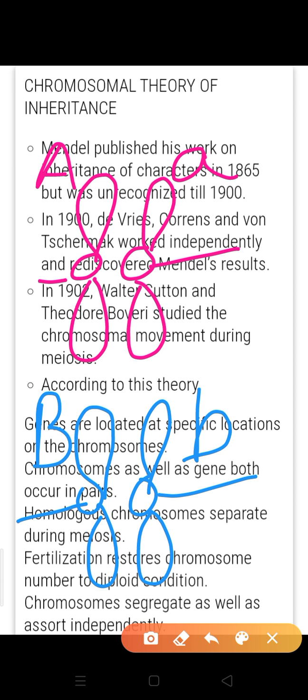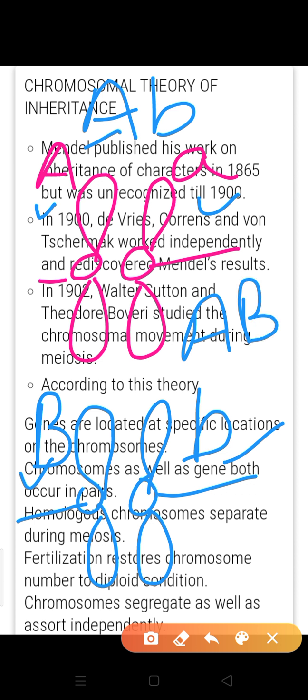So this A or this A, this B or this B: these chromosomes assort independently, meaning this A can pair with this B. This is the assortment process. So whatever terms Mendel gave for alleles or factors, Sutton and Boveri just replaced with the word chromosome.